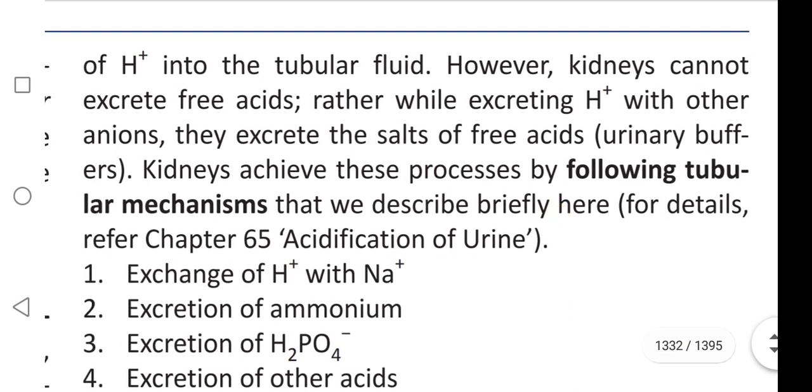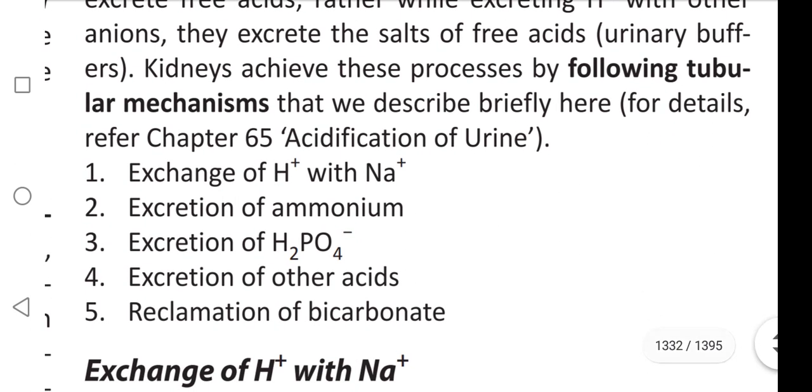However, kidneys can't excrete free acids. Rather, while excreting H+ with other anions, they excrete the salts of free acids, urinary buffers. Kidneys achieve this through the following tubular mechanisms. First, exchange of H+ with Na+, excretion of ammonium, excretion of H2PO4-, excretion of other acids, and reclamation of bicarbonate.